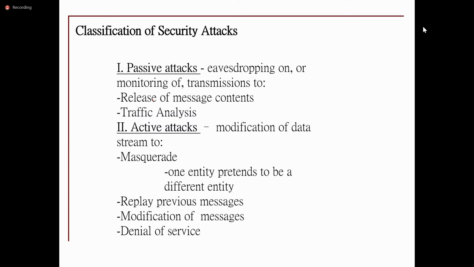And the second type of attack is the active attack. In this, apart from observation, the cryptanalyst will try to modify the content. The cryptanalyst will modify the content, and the cryptanalyst will act as a sender. That means the ID of the sender will be given to the receiver by the cryptanalyst. So the cryptanalyst will act as a sender. Such a thing can happen.